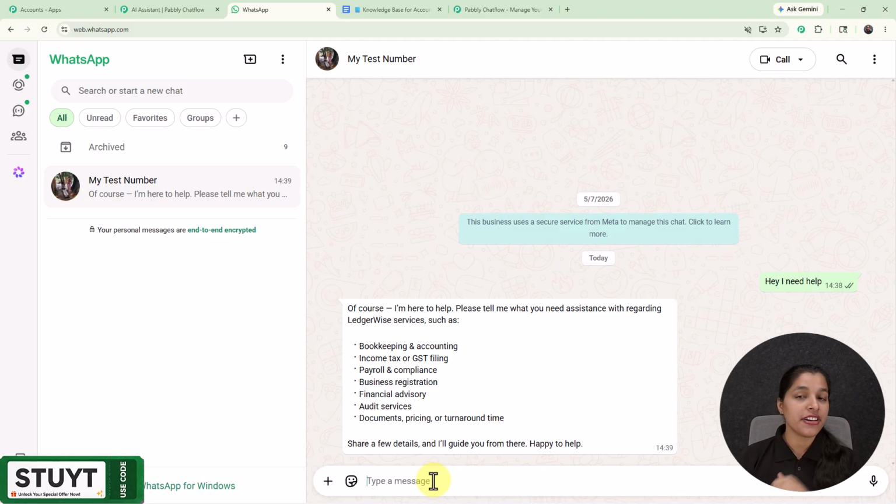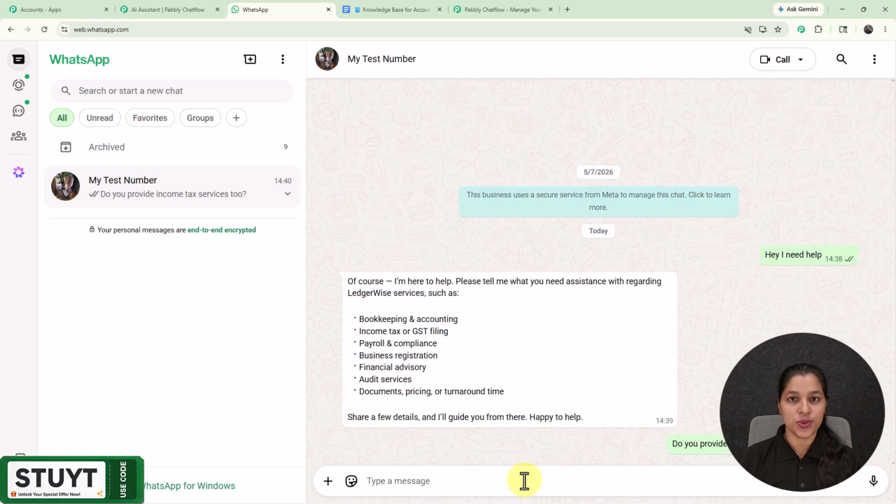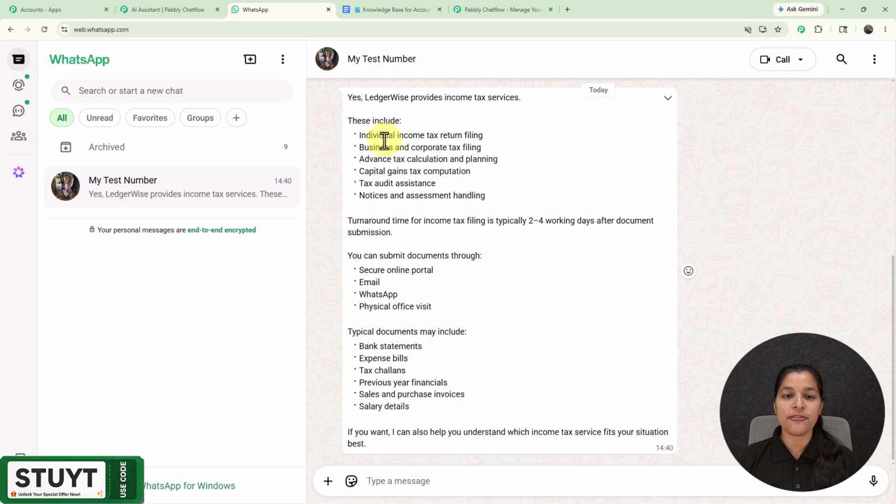So now let's enter another question over here to check its proper working. So here I'm going to enter this question, that is, do you provide income tax services too? And right here I'm getting the answer of my question which says yes, leisure-wise provide income tax services. And right here you can check out all the services.